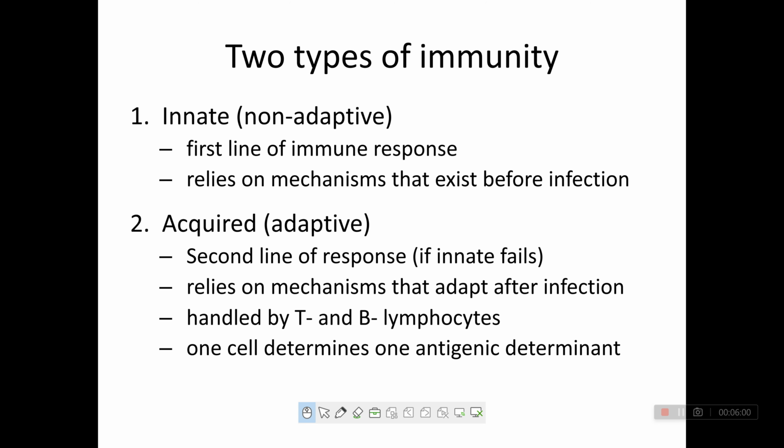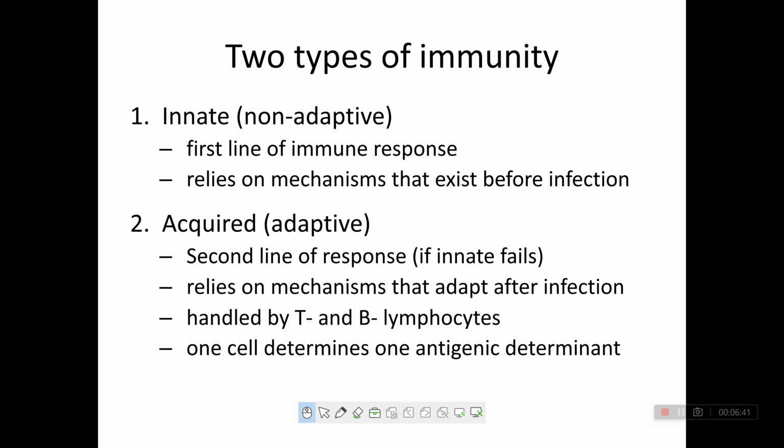There are two types of immunity. One is innate immunity and the other is acquired immunity. Innate immunity means the immunity present from our birth, and it is known as the first line of immune response. It relies on mechanisms that exist before infection. The next immunity is adaptive or acquired immunity.